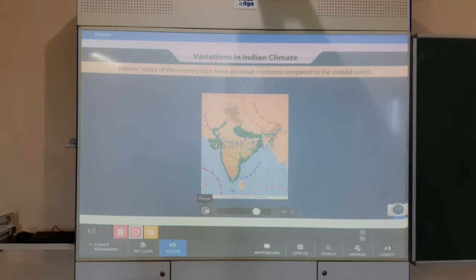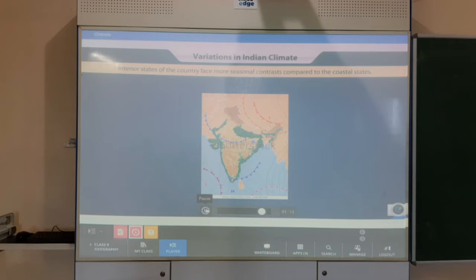Now, let us understand the variations in climate in different regions of India. We have discussed the temperature and precipitation. Now we have to discuss why the interior states of the country face more seasonal contrast compared to the coastal states. Why there is a variation in the different regions, that we are going to discuss. The interior states of the country face more seasonal contrasts, whereas the coastal areas undergo fewer changes. Variations in climate lead to diversity in India.